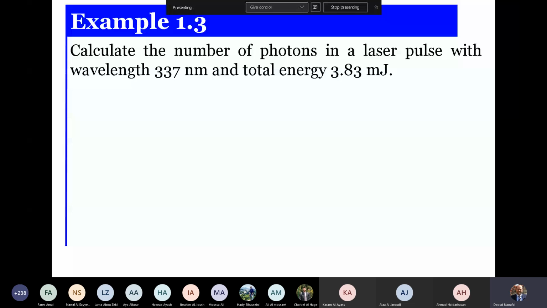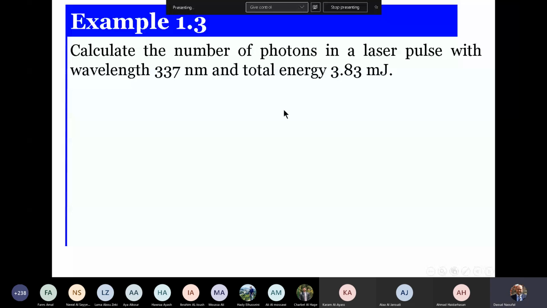So E Planck equals E Einstein. It's impossible to have the same type of radiation with two different values of energy. So I apply the relation E Planck equals E Einstein.